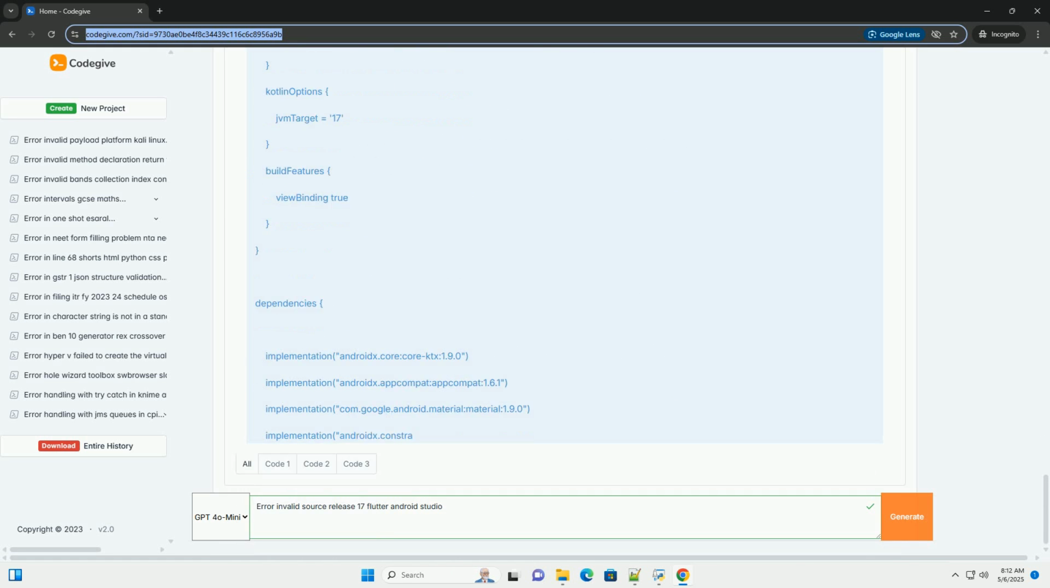Option 1: upgrade source compatibility and target compatibility, recommended if possible. The most direct solution is to update your build.gradle files to use a Java version that matches the JDK installed and used by Android Studio. 1. Update build.gradle files, in both your project level and app level build.gradle files. Change the source compatibility and target compatibility settings to match your desired Java version, for example, if you want to use Java 17.